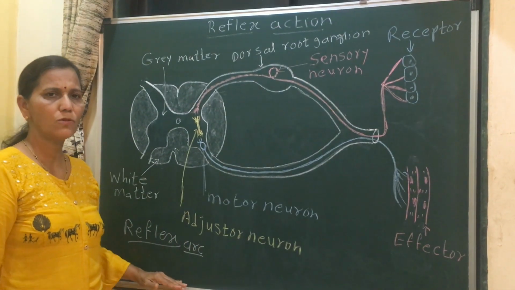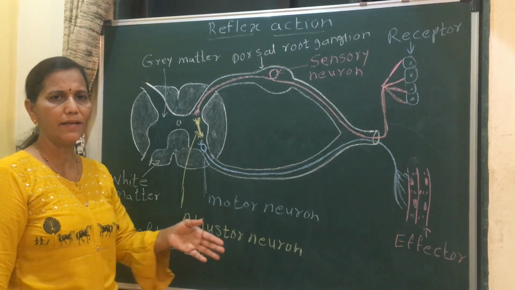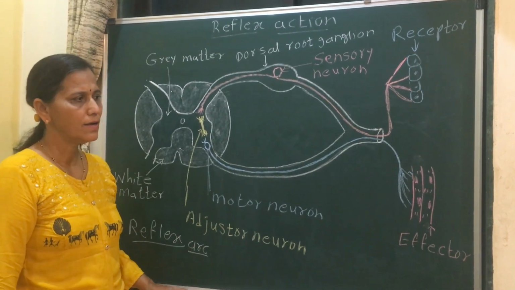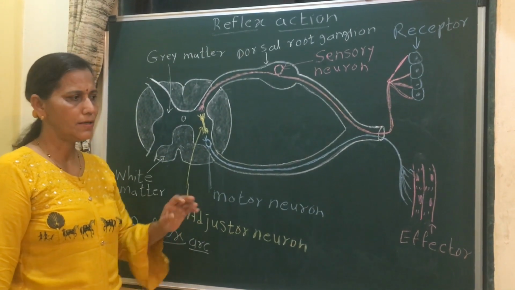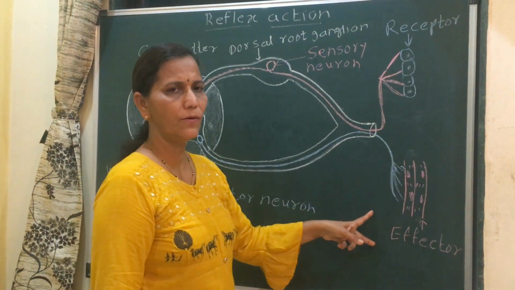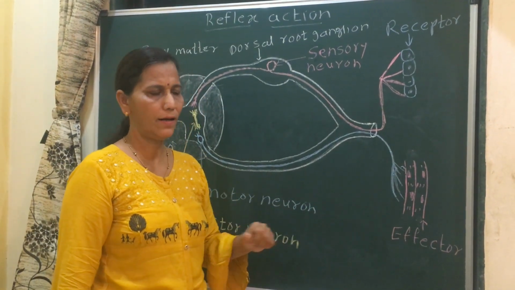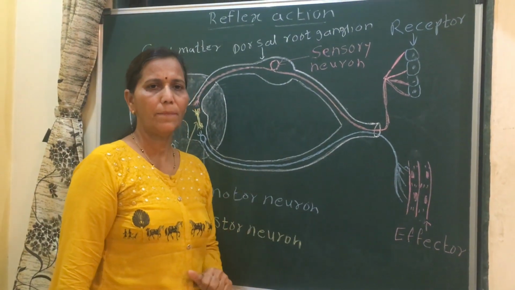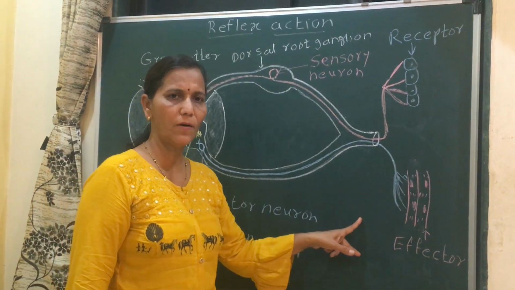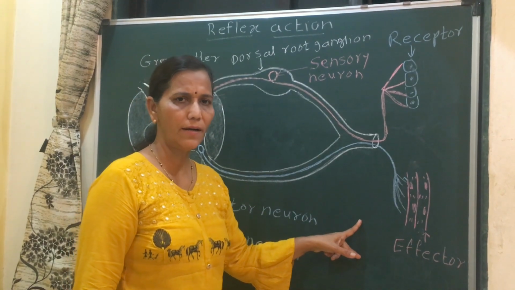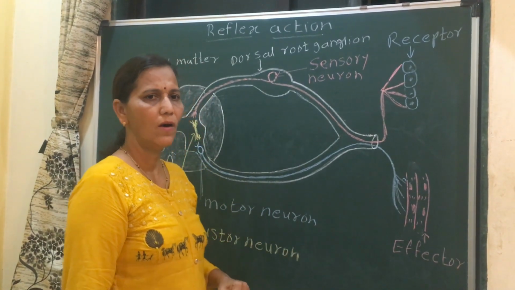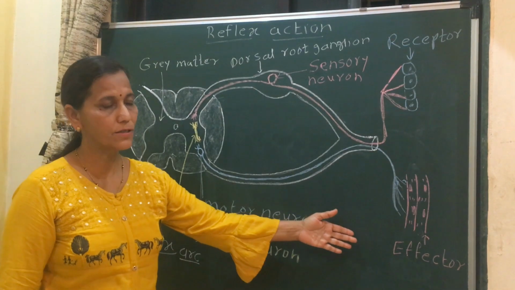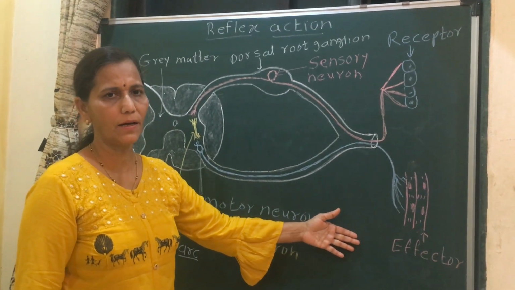Then the next type: somatic reflex arc and visceral reflex arc. Somatic reflex arc means the effector is located in a body part like skeletal muscle, and visceral reflex arc means the effector is located in a gland or visceral organ,